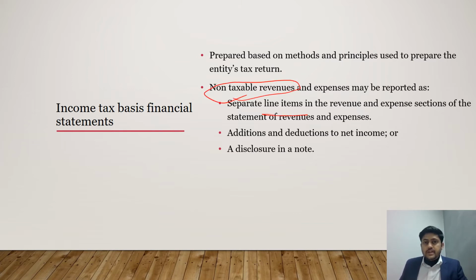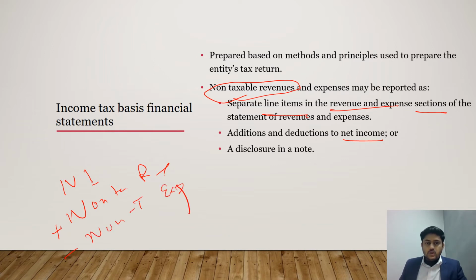There can be a separate line item in the revenues and expense section, or an addition or deduction to net income: first you calculate net income, then add non-taxable revenue and deduct non-taxable expense. Or you can just calculate net income on the basis of income tax and then disclose in the notes to accounts that these are non-taxable revenues or expenses.